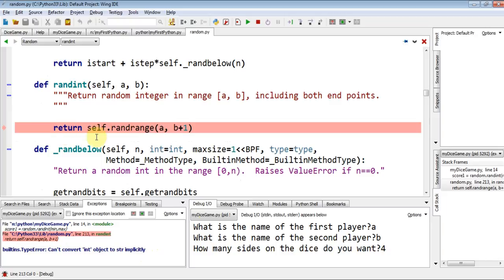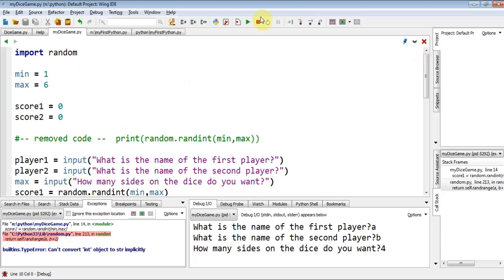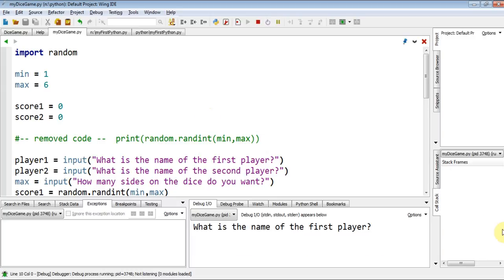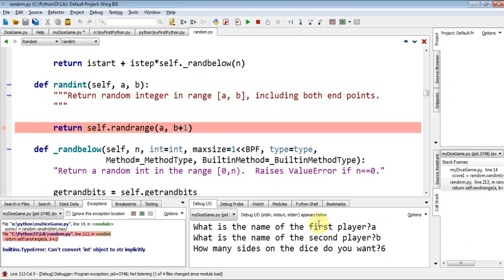Let's see what's going on here. Well, random int, self range. That's weird. I'm getting an error from random. Where's my error coming from random? Let's try it again. See what happens. A. Oops. Type in the accent. For player name A, B, say 6. And it's opened up this random and told me I've got an error again. Oh dear. Okay, I've got to have a look at this.